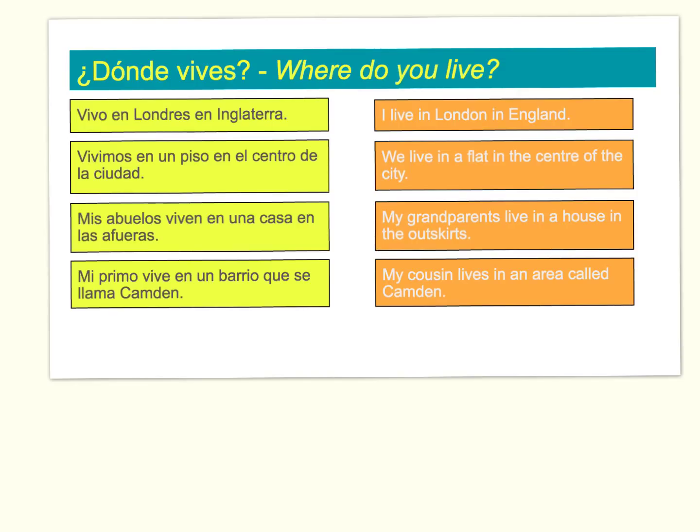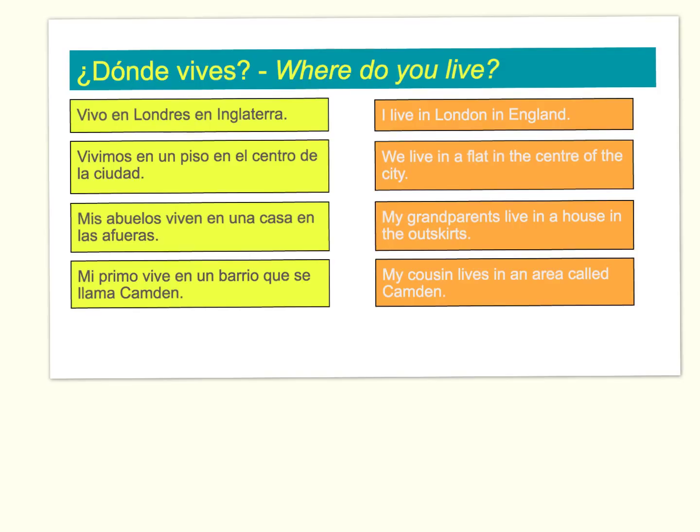And finally, mi primo vive en un barrio que se llama Camden. He lives, so the third person singular ending. Again, en consistently being used to say where somebody lives or what they live in. Un barrio, an area, general word for a district.